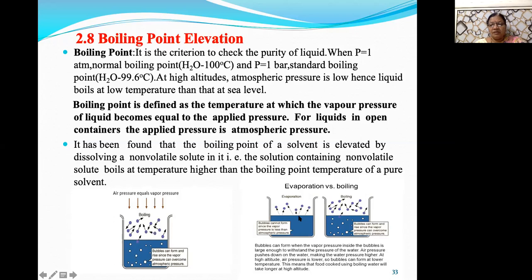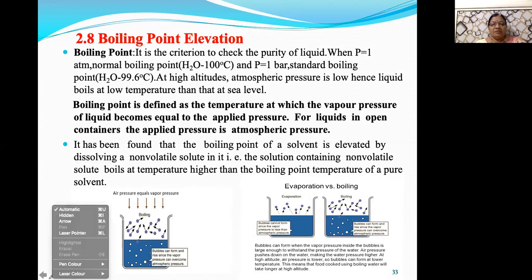Now here the liquid molecules that have higher kinetic energy as compared to other molecules, due to their high kinetic energy, can overcome the intermolecular forces, and therefore such molecules go into the vapor state.